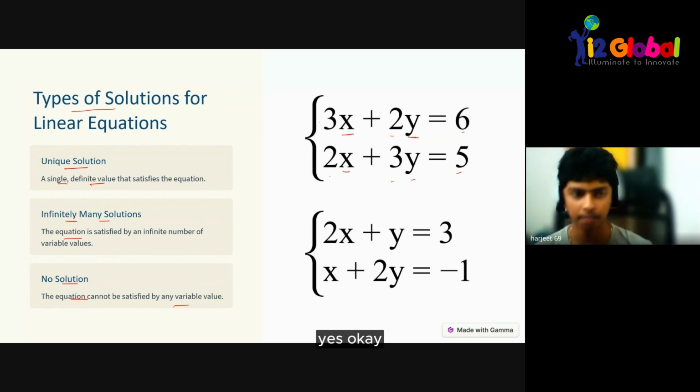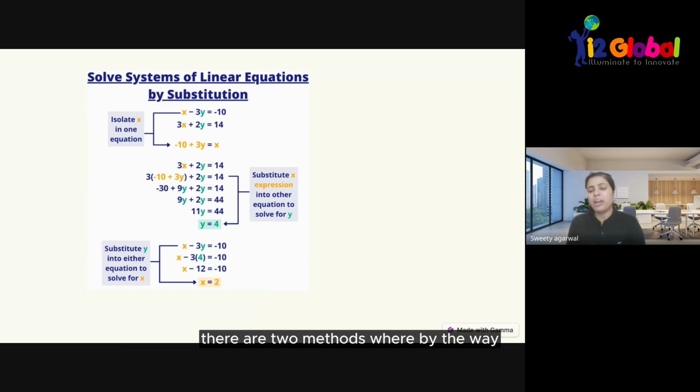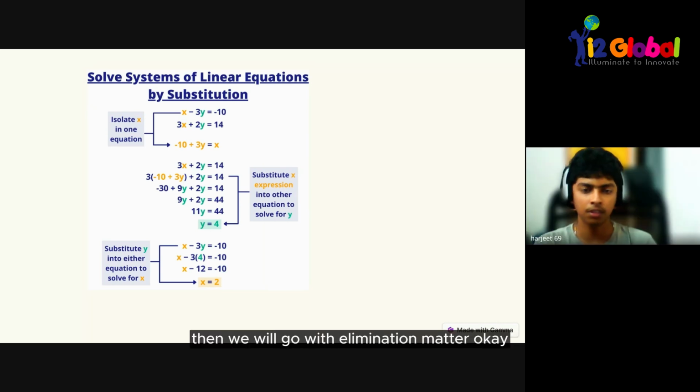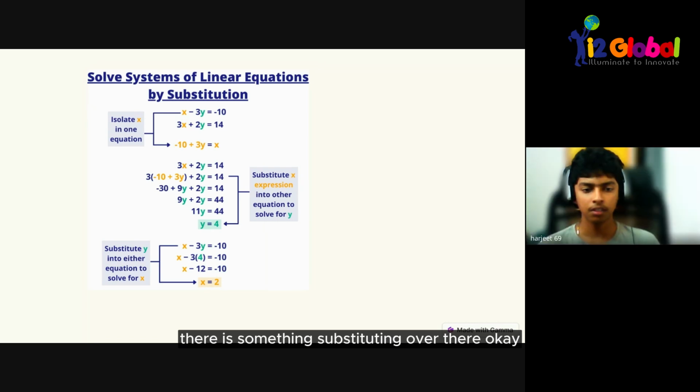Now moving forward, there are three methods: graphical and algebraical. We will learn about the algebraical method right now. The first is the substitution method, and the second is the elimination method. We will read the substitution method in detail first, then go to the elimination method. By the name of substitution, we can understand that there is something substituting over there.